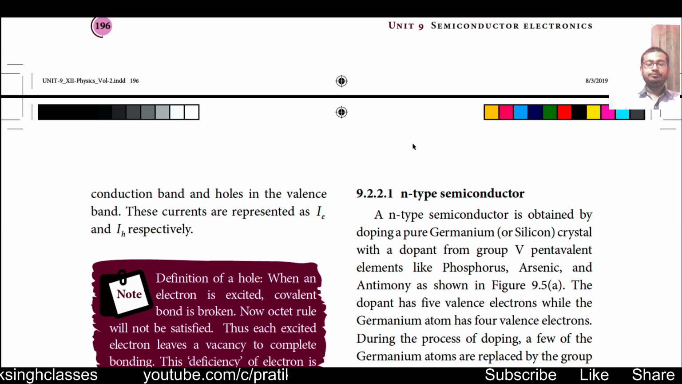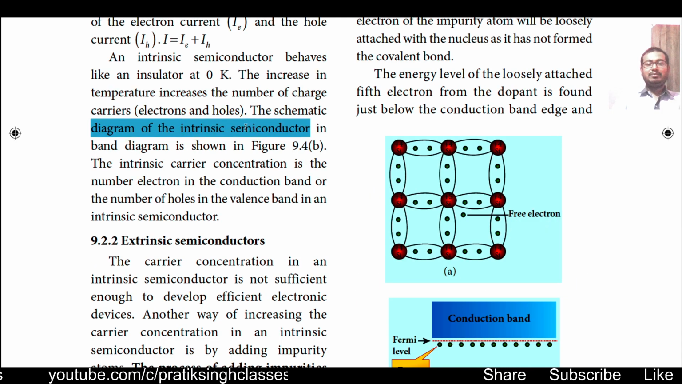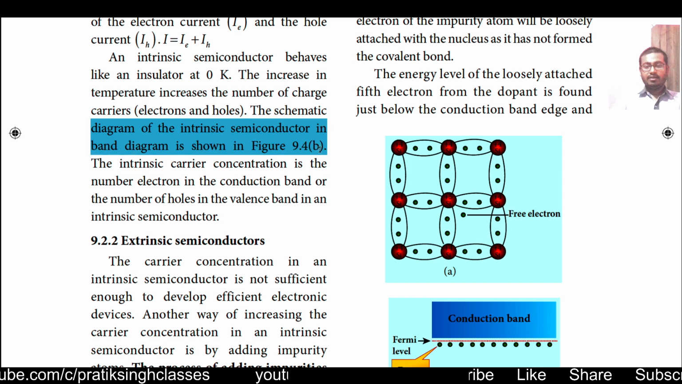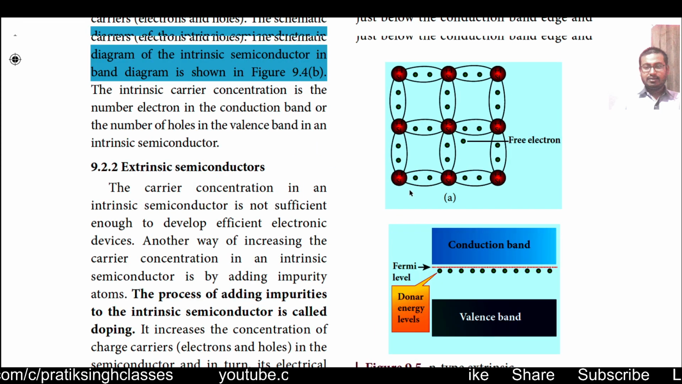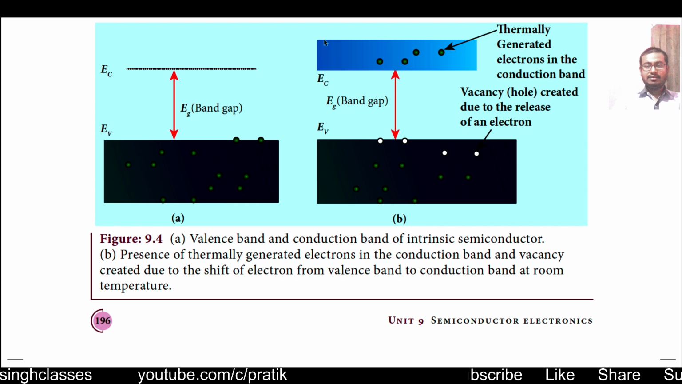The schematic diagram of the intrinsic semiconductor in band diagram is in figure 9.4b. Okay, fine, let us see what is given. This is figure 9.5. So here in figure 9.5b it is given, as we have seen just now.